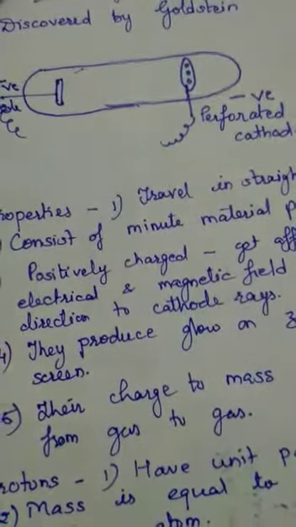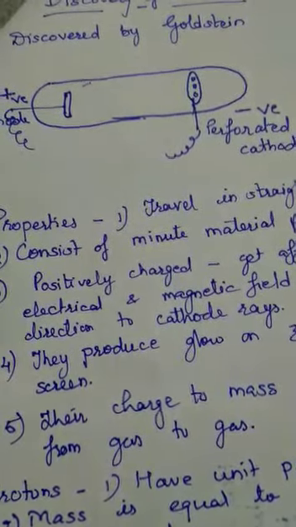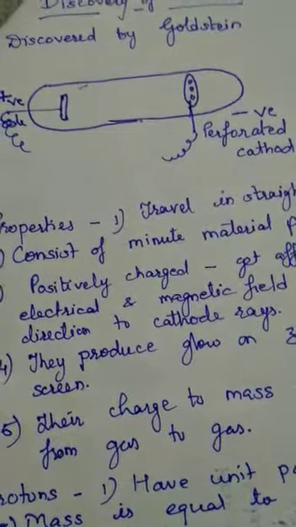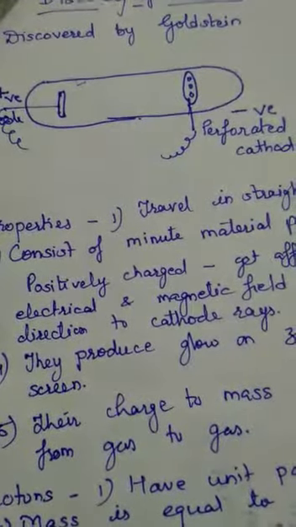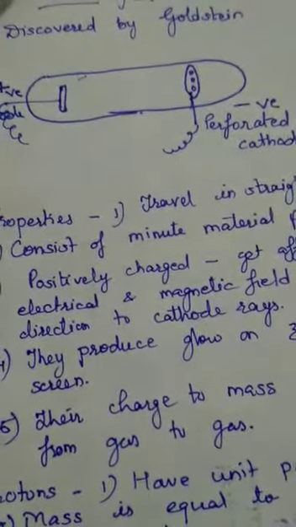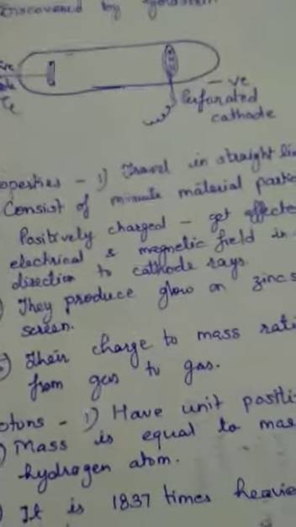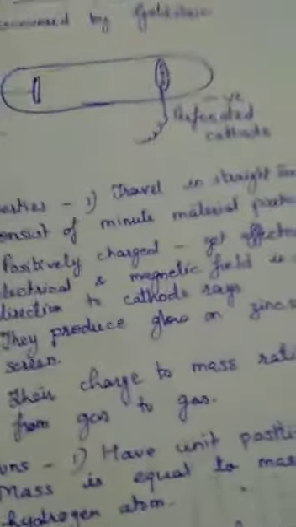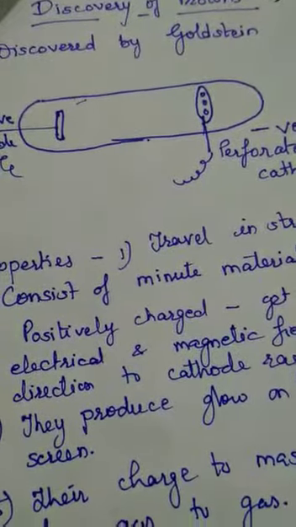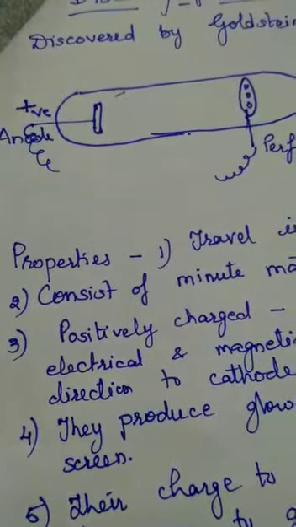Now, if the particles are moving towards the cathode, that means they are getting attracted to the negatively charged electrode. That means they should carry a positive charge. So the particles produced were positively charged. If a zinc sulfide screen is placed behind the cathode, a glow was produced there. That means some particles were emitted from the anode and they were moving towards the cathode.